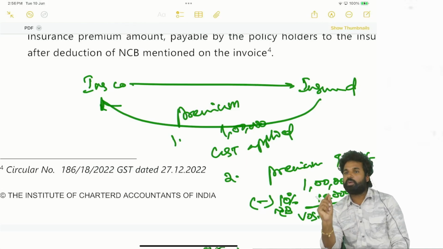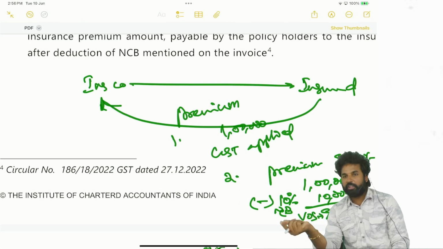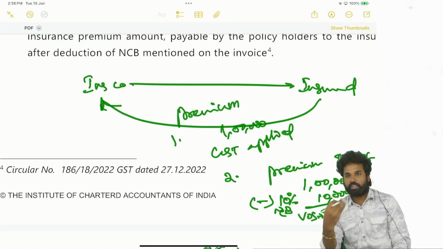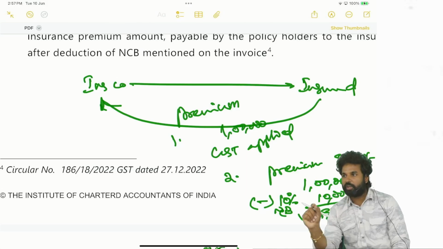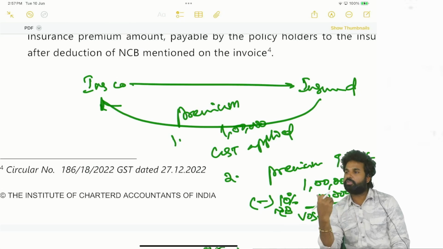How is it not a supply? There is no such contract between the insured and the insurance company that he is not going to claim. In order to indemnify himself, he has taken the insurance. At a later point of time, for small scratches and all, he is not claiming. Whenever there is a major accident, where there is major damage to the asset, then he will obviously claim the insurance. So there is no such agreement, hence there is no supply there.